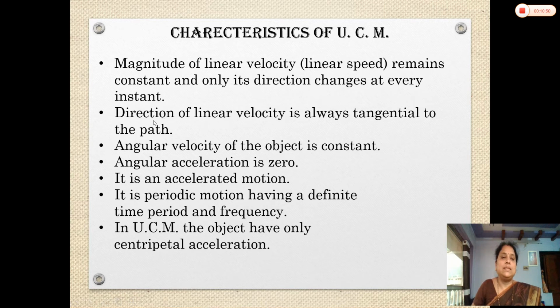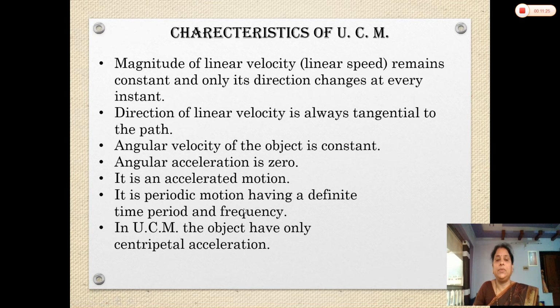So now let us see what the second characteristic is. The direction of linear velocity is always tangential to the path. As the direction of linear velocity is always tangential to the path, we can say uniform circular motion is an accelerated motion. In uniform circular motion, the angular velocity of the object is constant. There is no change in angular velocity. The angular acceleration is 0. Here in uniform circular motion, there is no angular acceleration, and it is a periodic motion having a definite time period and frequency.